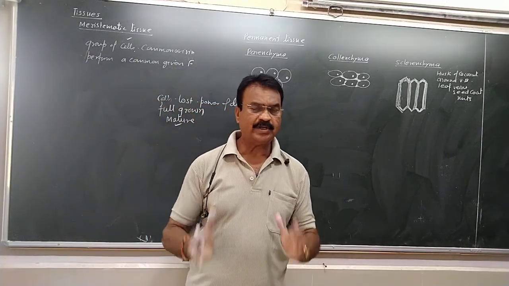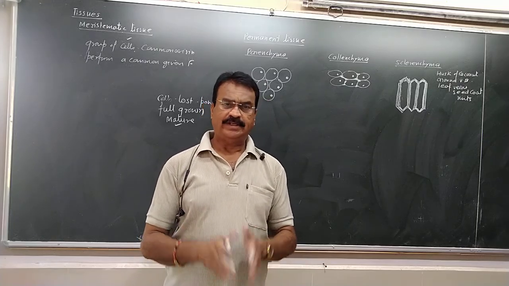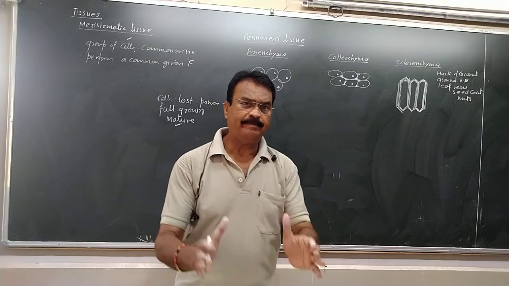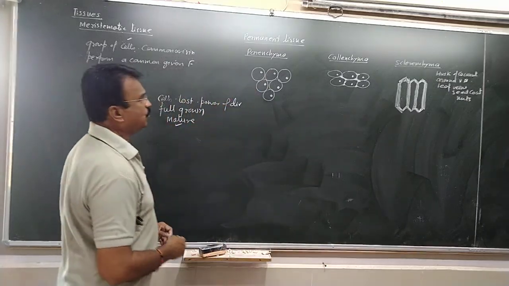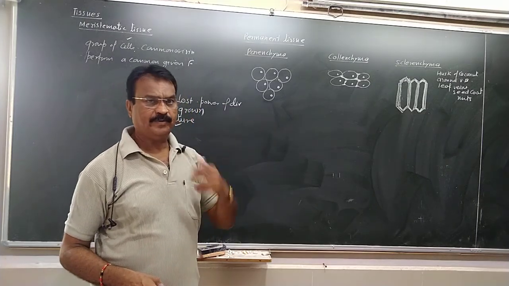So permanent tissues are made up of the cells which have lost the power of division, the portion is completely mature, and that tissue is called the permanent tissue. Naturally, the cells are coming from the meristematic tissue.